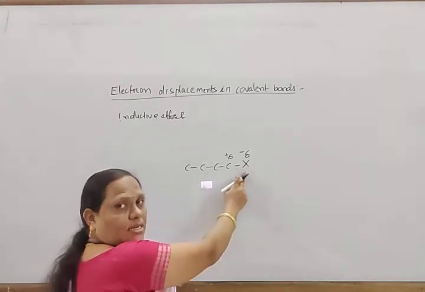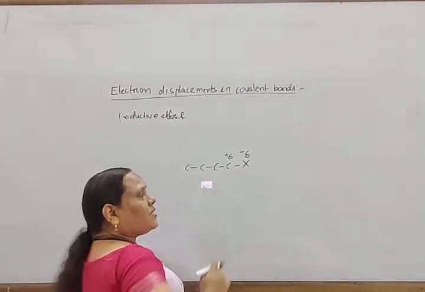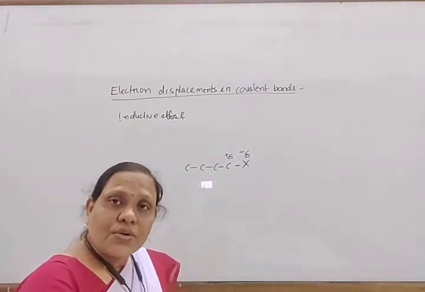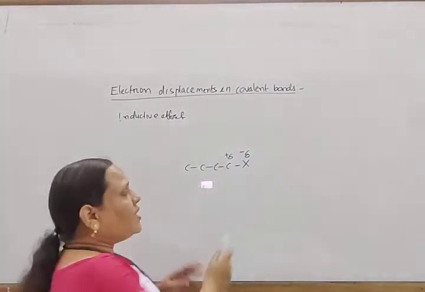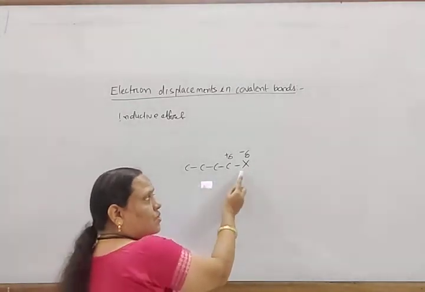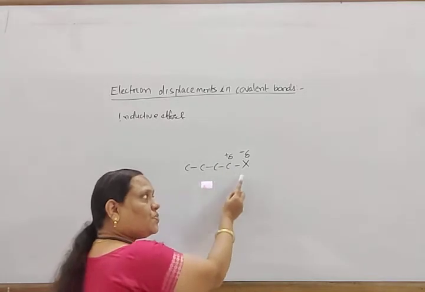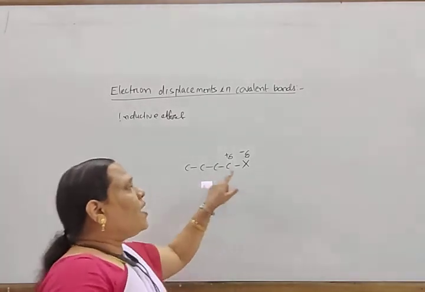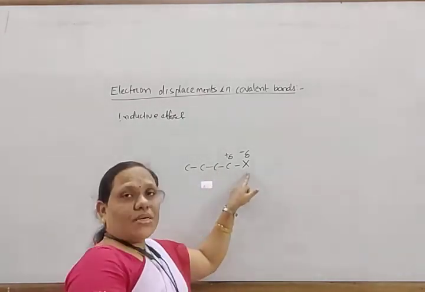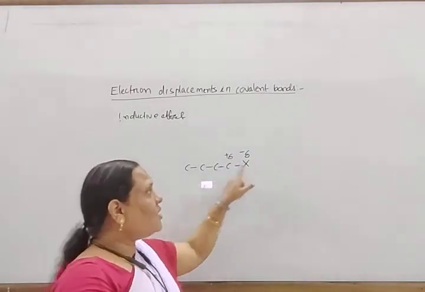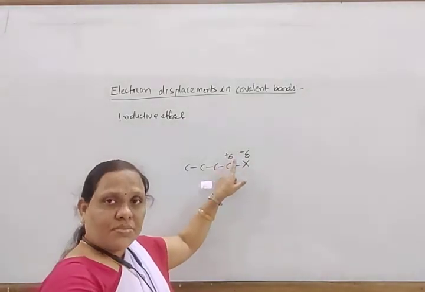A halogen or any electronegative group withdraws electrons from the carbon chain, so we call it an electron withdrawing group. If such a group is present, it attracts the electron pair towards it. As a result, this atom gets partial negative charge and this atom gets partial positive charge.